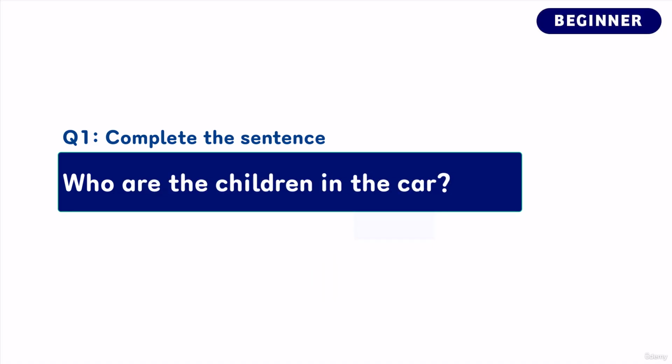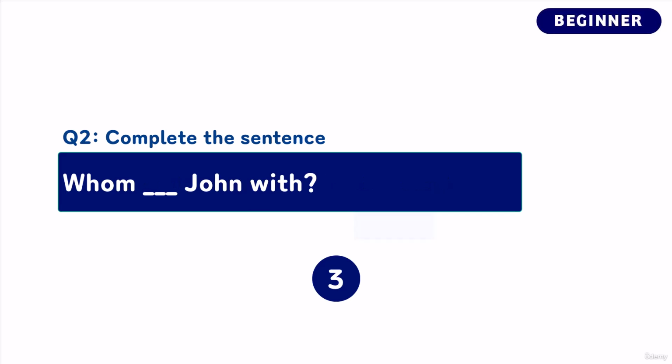Who are the children in the car? Whom is John with? Whom is the card for?